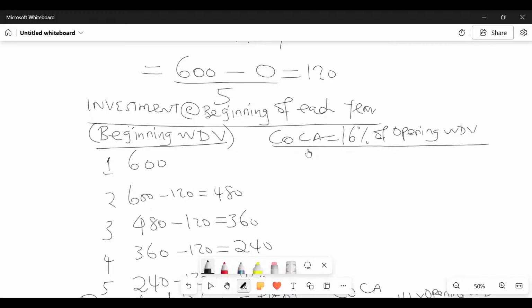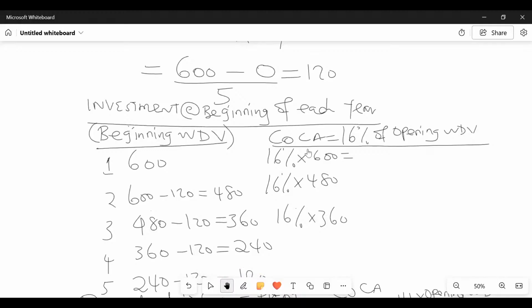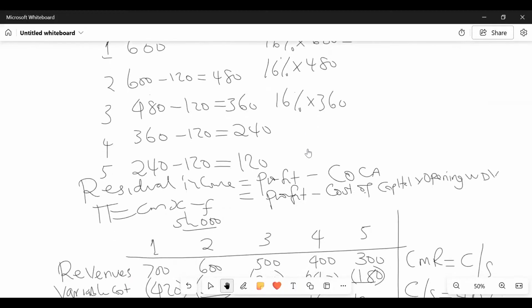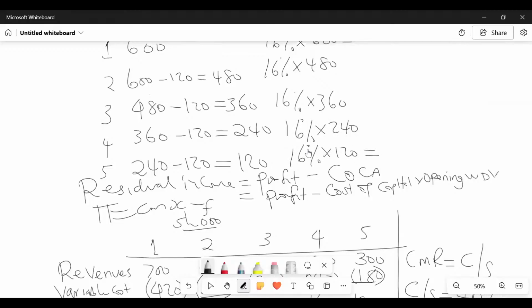So abracadabra, it will be 16% times 600. Here it will be 16% year 2 times 480. Here it will be 16% times 360. Abracadabra. Life is good. 16% times 240. Then we have here 16% times 120.